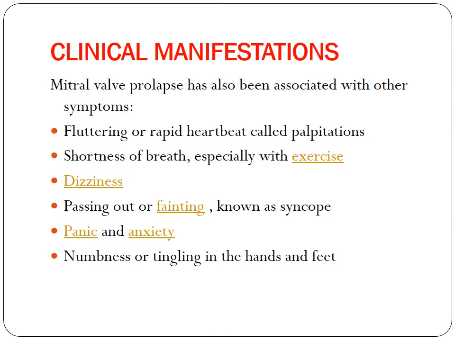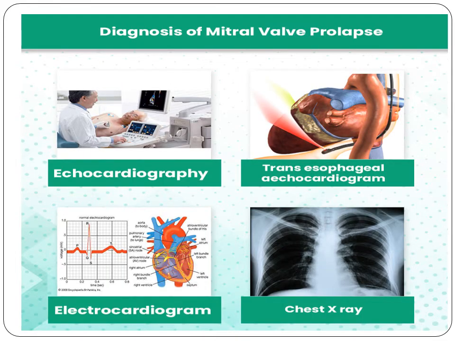Now, the main clinical manifestations will include fluttering or rapid heartbeat, shortness of breath, dizziness, fainting, the patient being very panicky, anxiety, and numbness and tingling in the hands and fingers. The diagnosis of mitral valve prolapse, as we mentioned earlier, is best done with an electrocardiogram, a chest X-ray, a transesophageal echocardiogram, and an echocardiography.